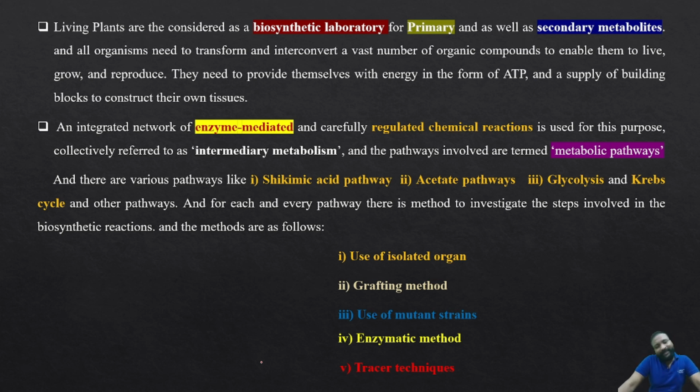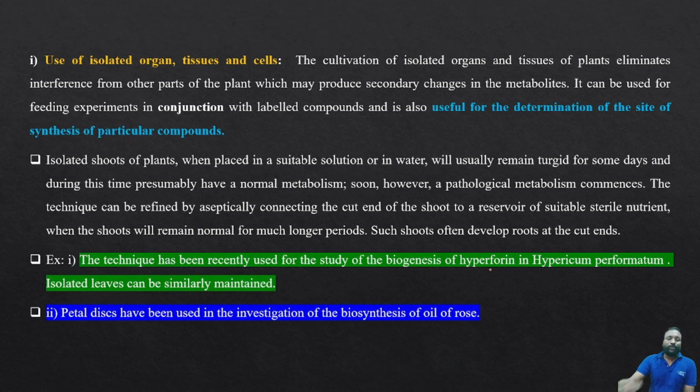Is that clear? Yes, we'll see all together, with all our enthusiasm, with all our interest towards cracking the GPAT. Clear? Yes, you're going to succeed definitely if you listen, if you catch the concept. Clear? Yes, we'll see the first one, that is use of isolated organ or tissue or cells.